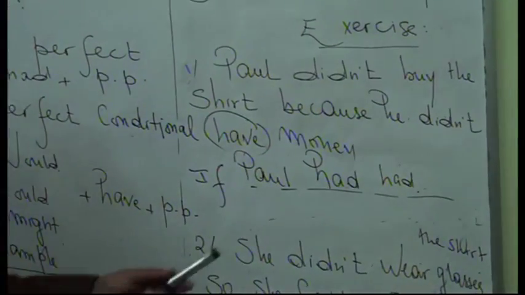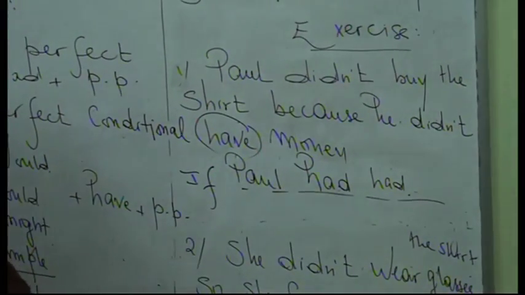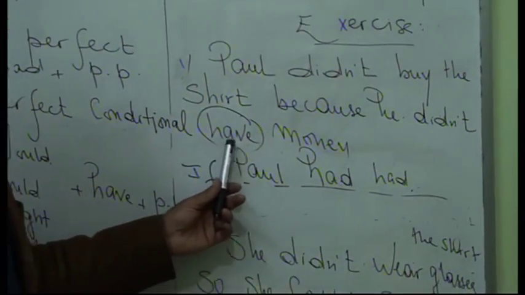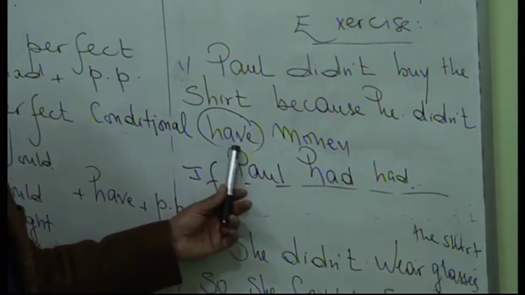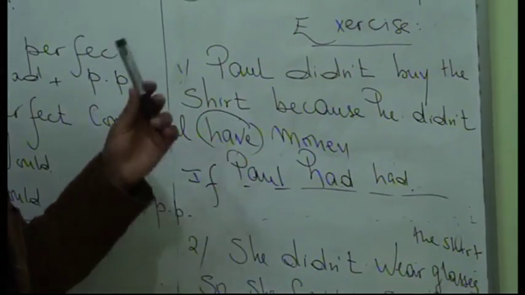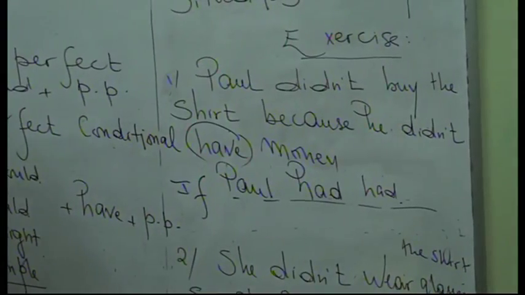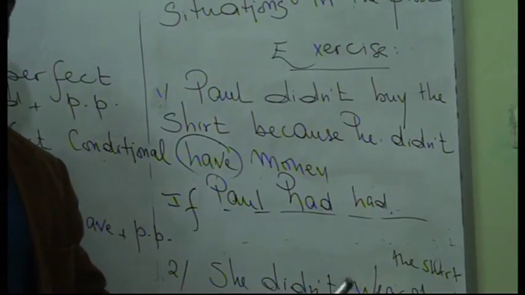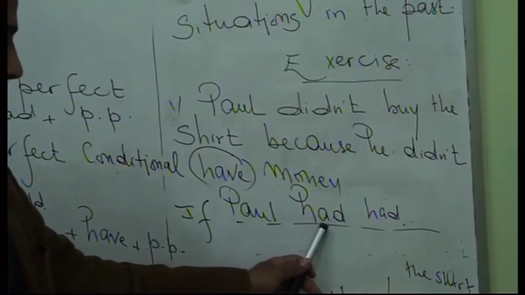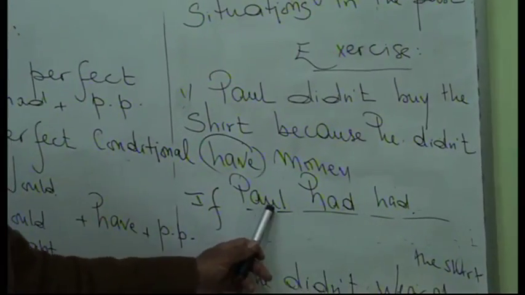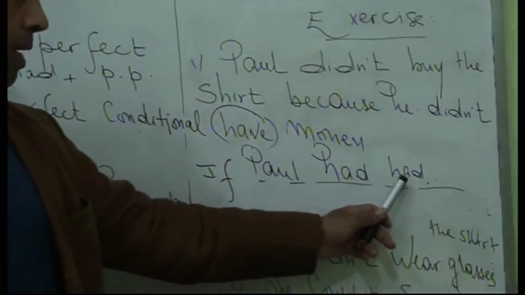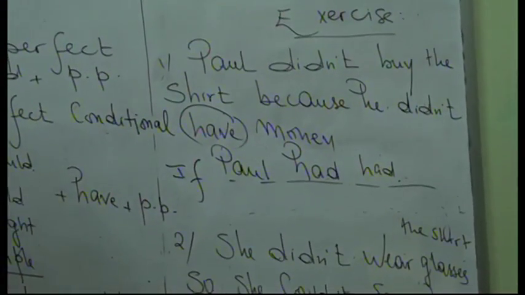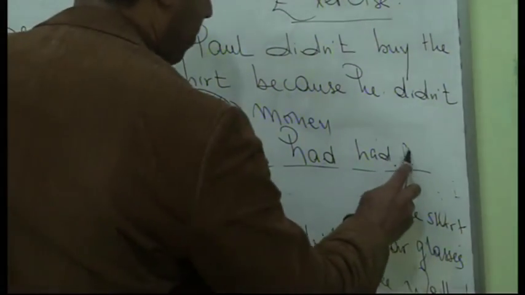So here, why do we have had? Because we are going to focus on the verb. Which verb do we have here? The verb to have. So we are going to conjugate it into the past perfect. So Paul had: subject, had plus past participle of the verb to have. If Paul had money,